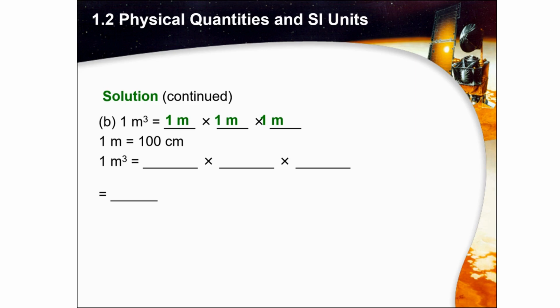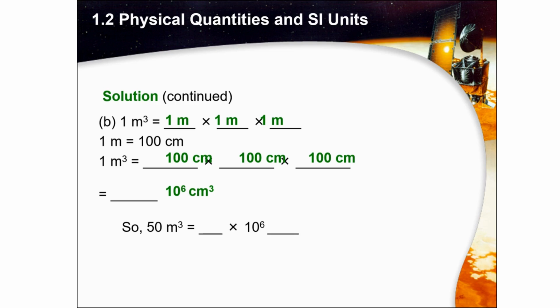So 100 centimeter times 100 centimeter times 100 centimeter equals 10 powered by 6 cubic centimeter. So we have 50 times 10 powered by 6 cubic centimeter, and then we have 5 times 10. Yes, good. 0 added to another 6. So we have 10 powered by 7.